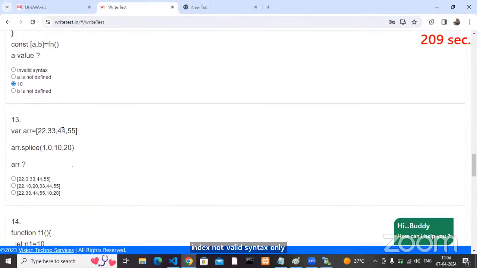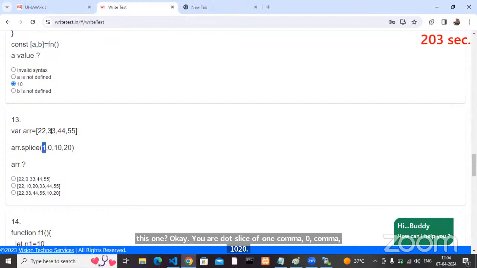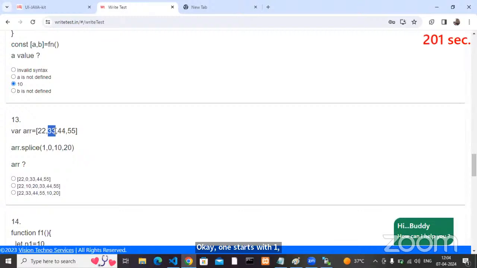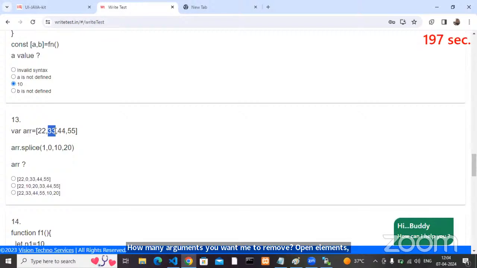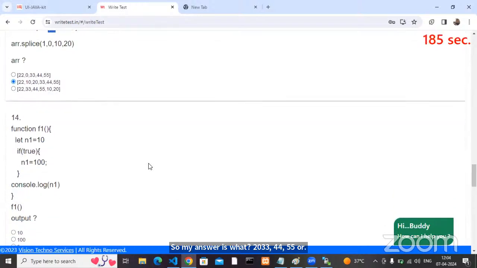Where arr is this one. Arr.splice of 1, 0, 10, 20. Starting from index 1, how many elements do you want me to remove? 0. What do you want me to insert? 10, 20. So my answer is 22, 10, 20, 33, 44, 55. That's all. What is the answer?